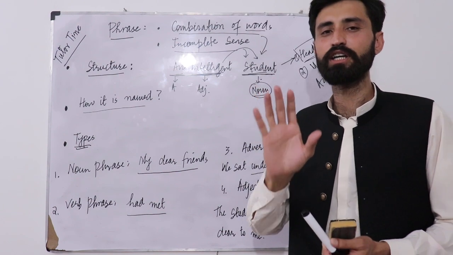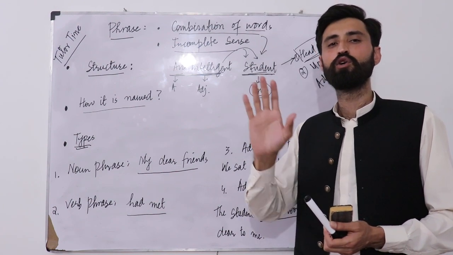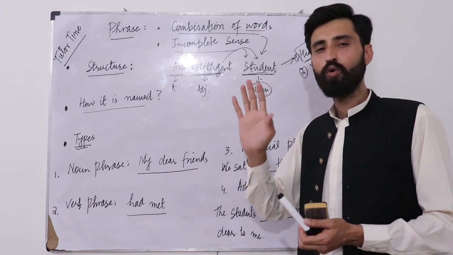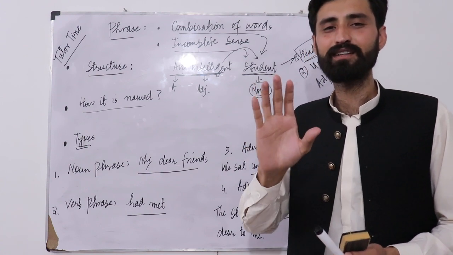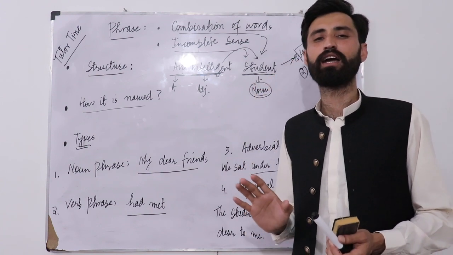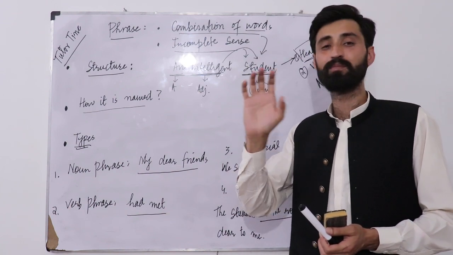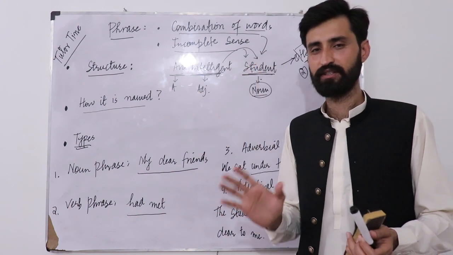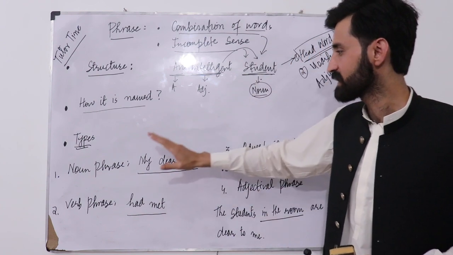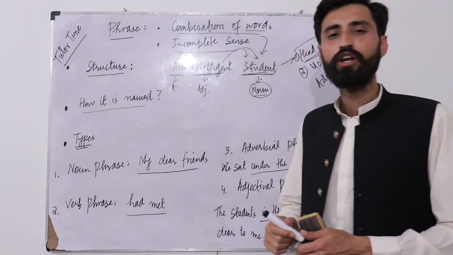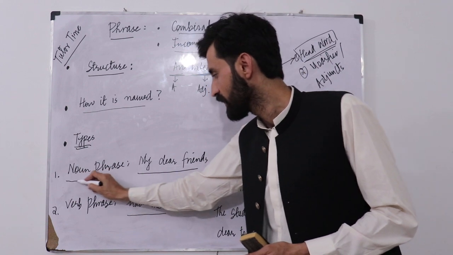If the head word is a verb, it would be a verb phrase. Most of the time this concept is followed. The head word actually gives its name to the entire phrase. Okay, now let's talk about its types.